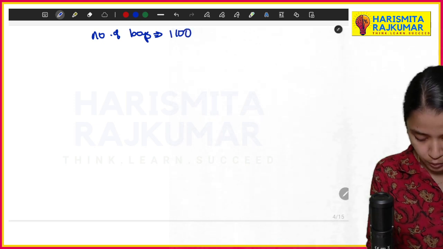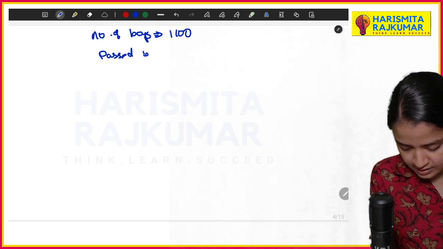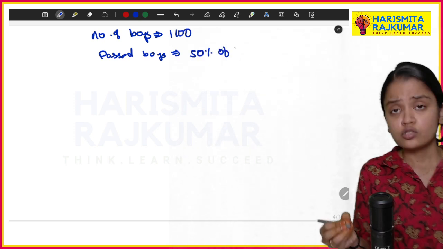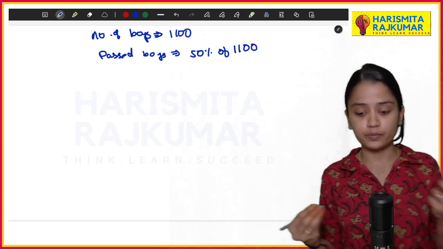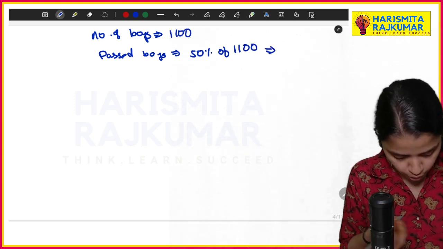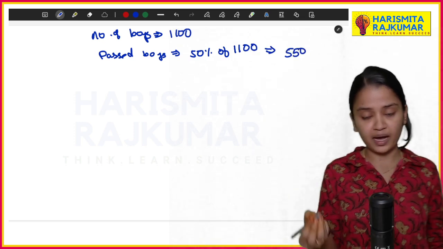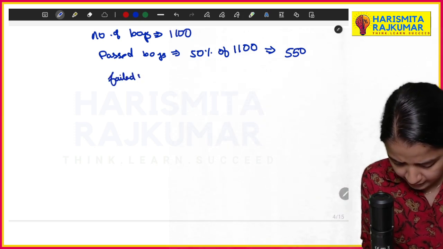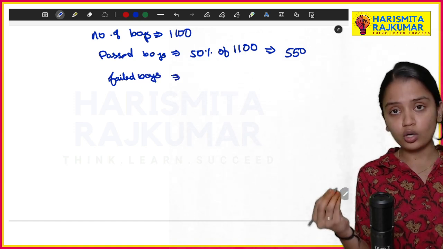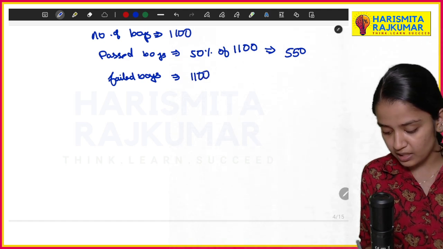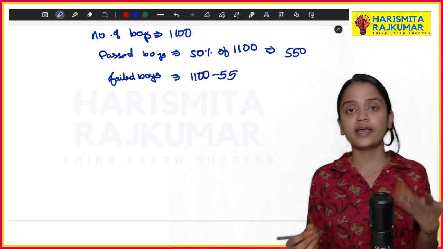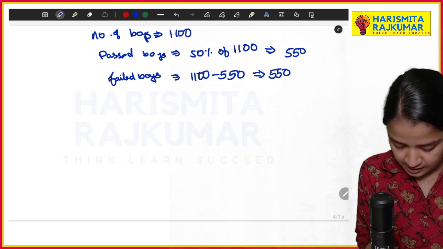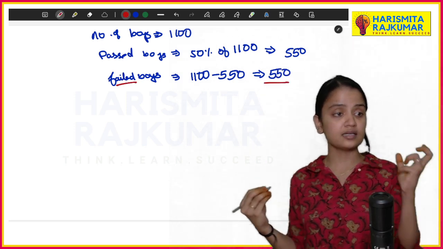Passed boys is 50% of 1,100. 50% means basically divide by 2, you'll get your answer. If you divide by 2, your answer will be 550 passed. Then the number of failed boys is nothing but your total boys minus passed boys. So 1,100 minus 550, you will get the answer as 550. This is the number of boys that failed.